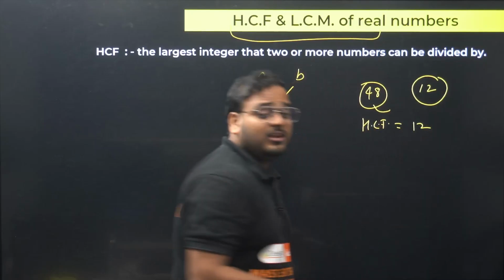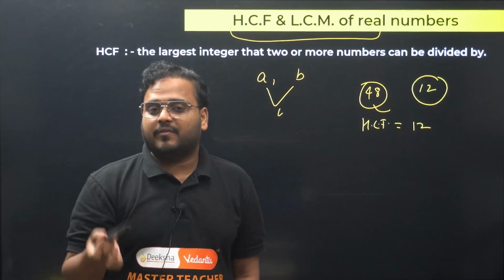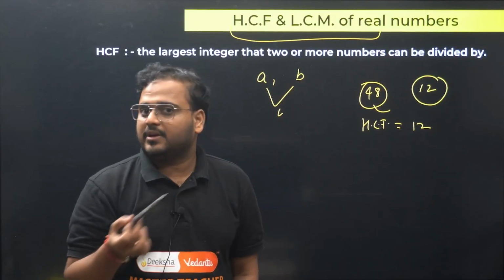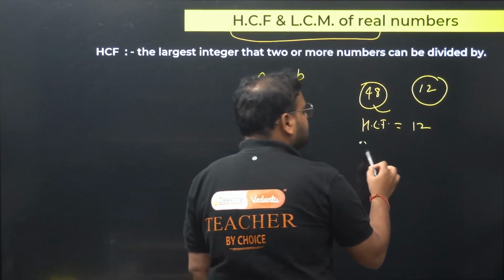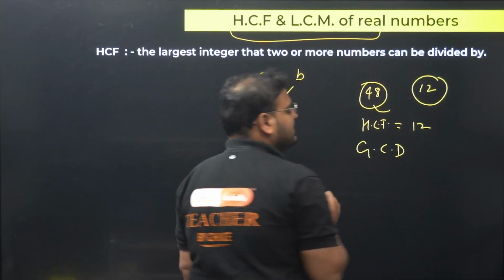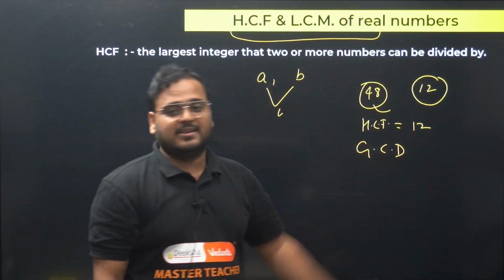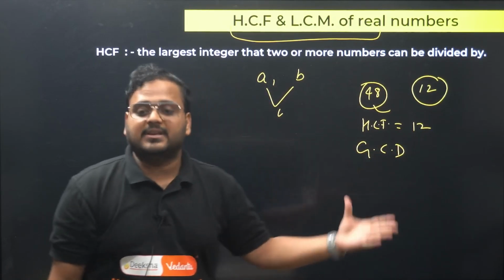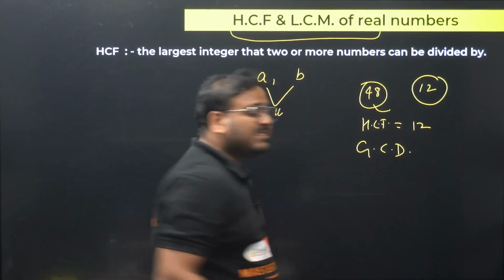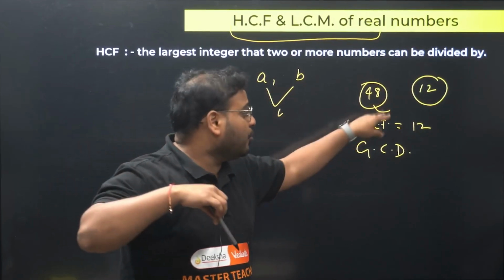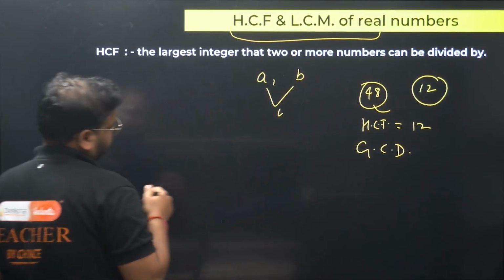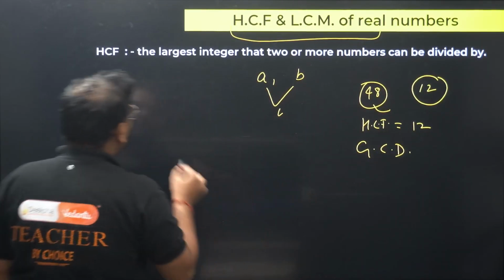Actually, there is another name for HCF. If I tell you that, things will be easier for you. It is called GCD. What does it mean? Greatest common divisor. That is, a number which is highest in nature, which can divide both the given numbers. Let's take a bigger number.